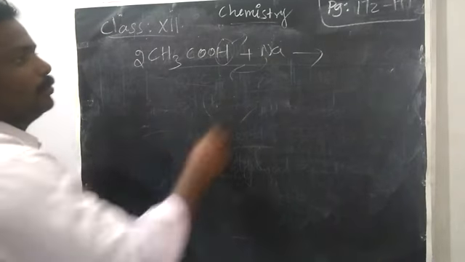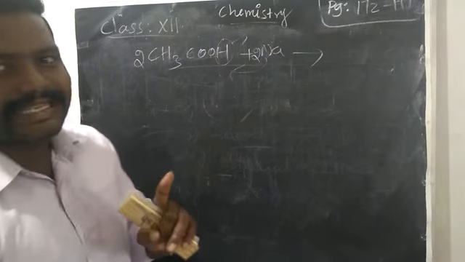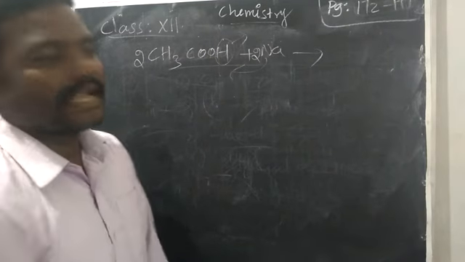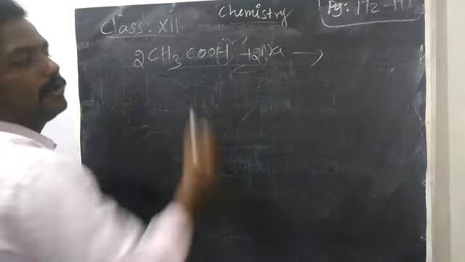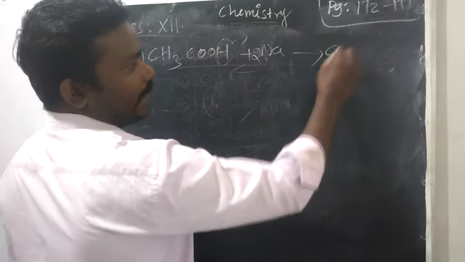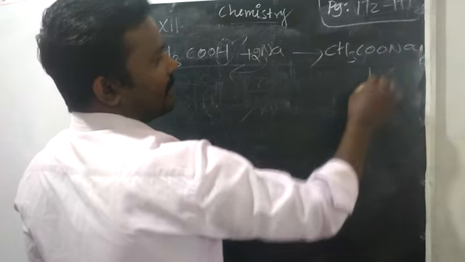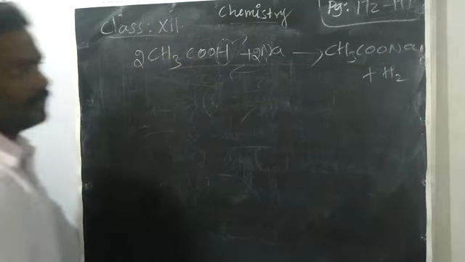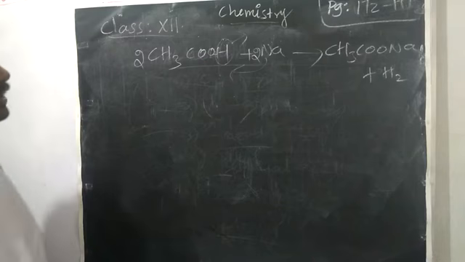You have to take two, because we cannot remove one single hydrogen. Always we remove the hydrogen molecule. So two hydrogens are removed with two sodium. We will get the product sodium acetate, CH3COONa, with hydrogen gas. So what happened? Only the OH bond underwent breaking.